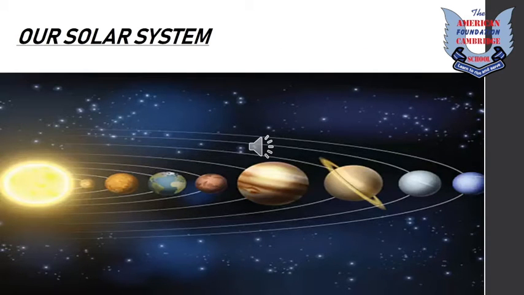Students, as you can see over here, there is a sun and there are 8 planets orbiting around the sun. Why do they orbit around the sun? Because the solar system is all the planets, moons and other bodies that depend on the sun for their movement, light and heat. As you are living on the earth, you know that this is a very big planet. But as you see around the earth, there are even bigger planets. You can imagine how big our solar system is.